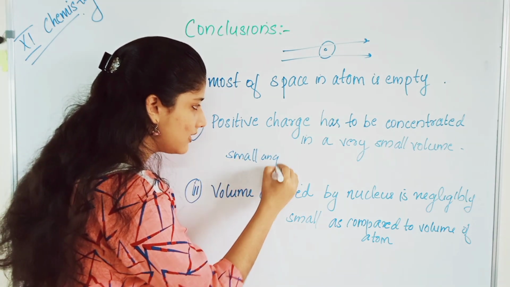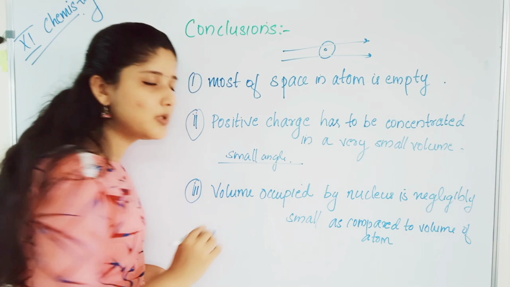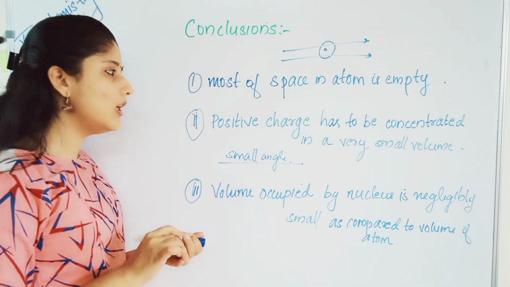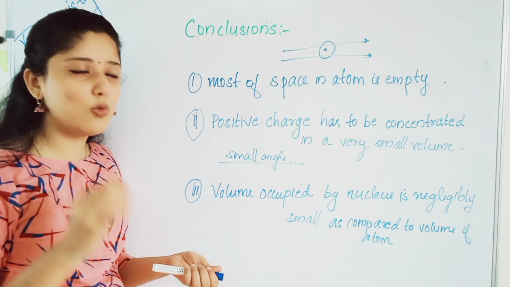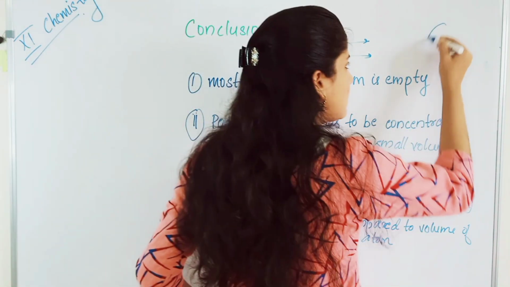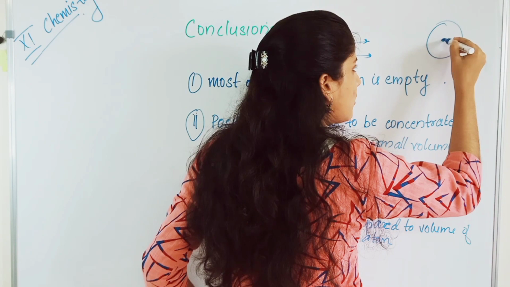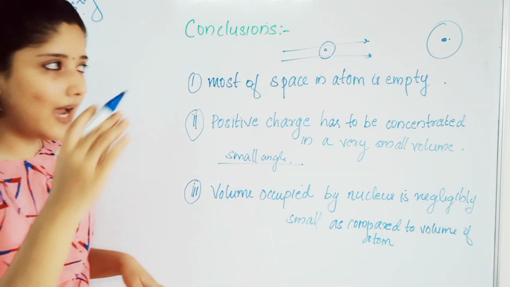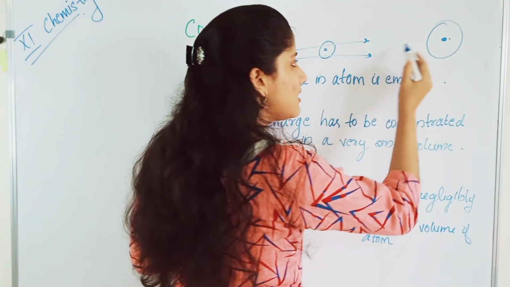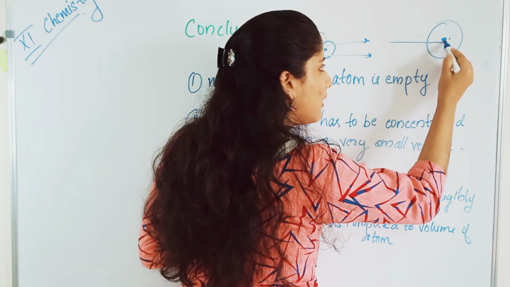We studied that, isn't it? So from that observation, he concluded that the positive charge is concentrated in a very small volume. If this is an atom, the positive charge is concentrated only in a very small volume compared to that of the atom, because only some of the alpha particles got deflected.